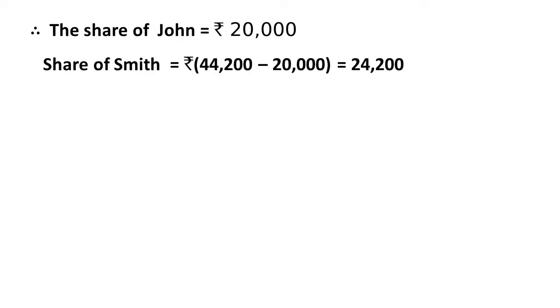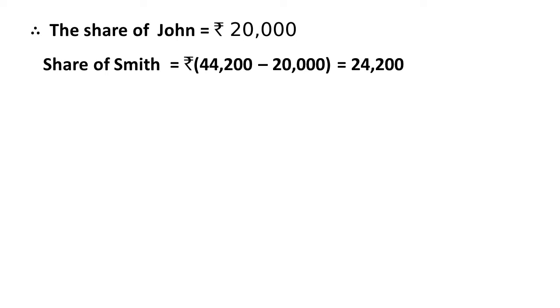20,000 is the share of John, and hence the share of Smith will be equal to 44,200 minus 20,000, that is equal to rupees 24,200. So the first sub question is solved. What is the share of each out of rupees 44,200? Share of John is rupees 20,000 and the share of Smith is rupees 24,200.